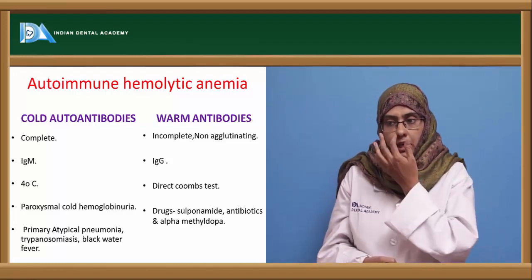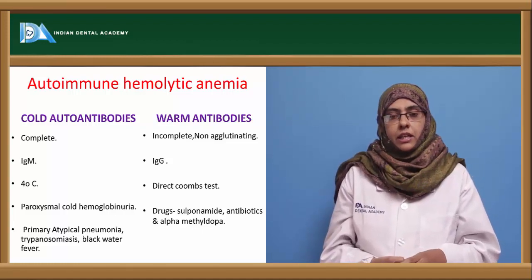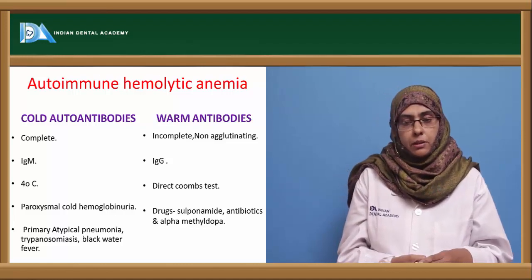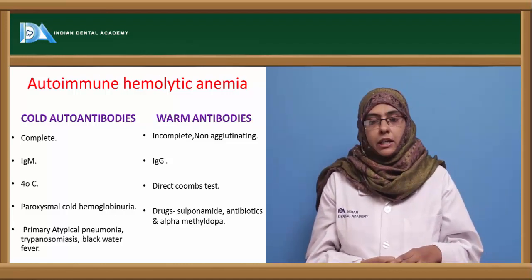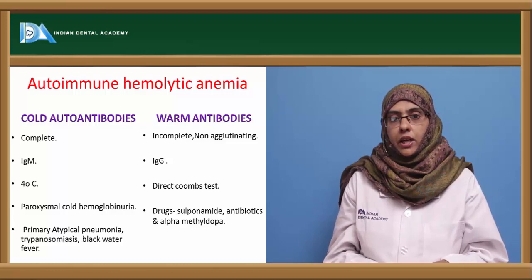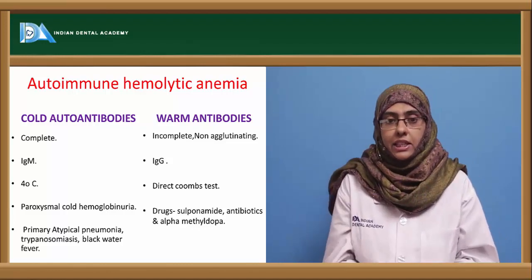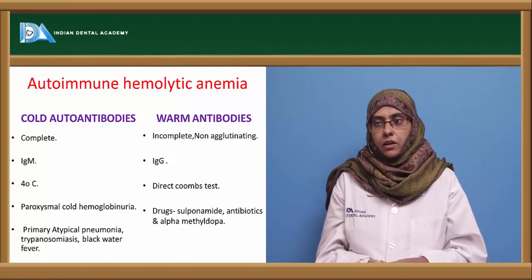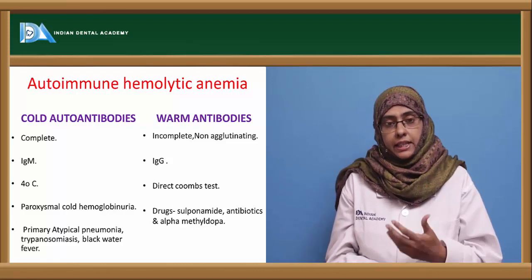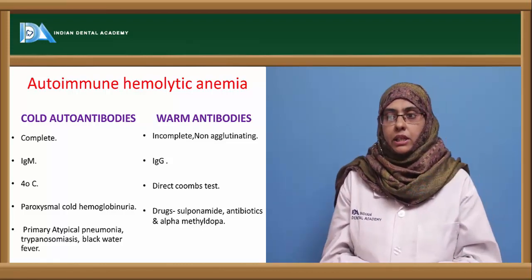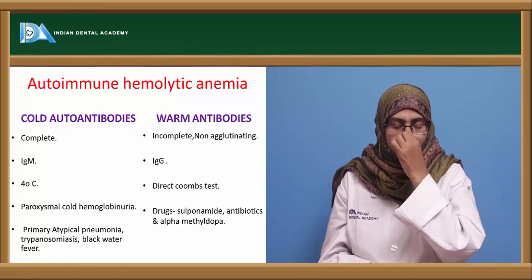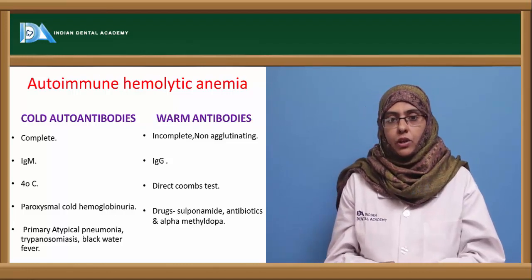Seen in paroxysmal cold hemoglobinuria patients, and they usually are manifestations of, you can say, primary atypical pneumonia, which is caused by mycoplasma, trypanosomiasis, and black water fever. Now coming to the warm autoantibodies, they can interact at 37 degrees centigrade, and hence they are called warm autoantibodies. They are said to be incomplete and they are non-agglutinating. So in order to identify these types of antibodies, you need to go with the direct Coombs test. Coombs test is the one that is helpful for us in identifying these types of autoantibodies.